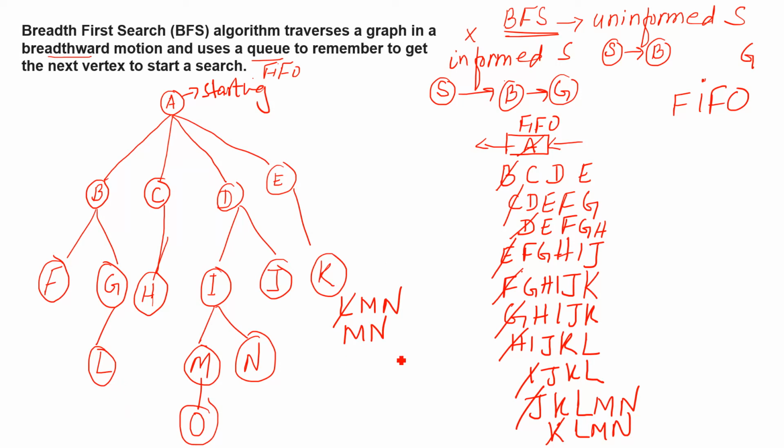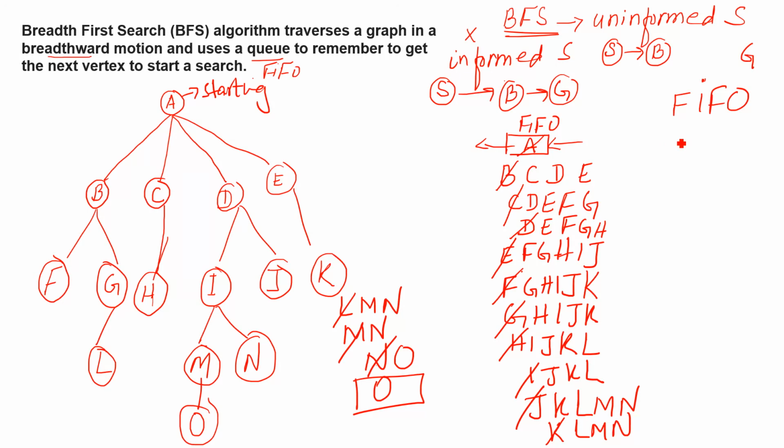Now cross this L, M, N. How many routes from L? No more. Cross this M, and from M we have O, right? And then cross this N, O, and from N we do not have any. So here we have reached our destination.